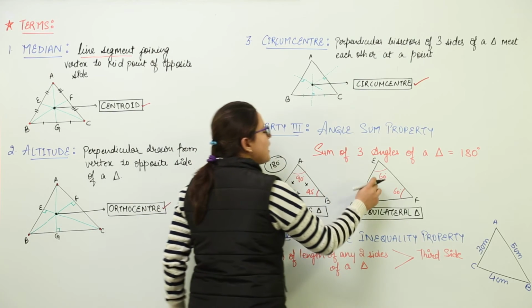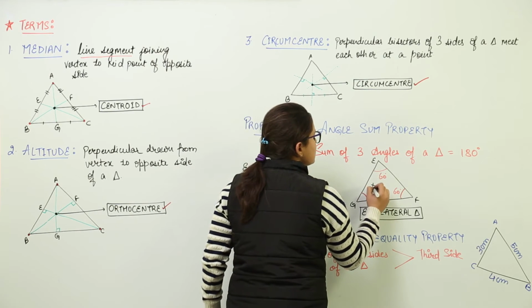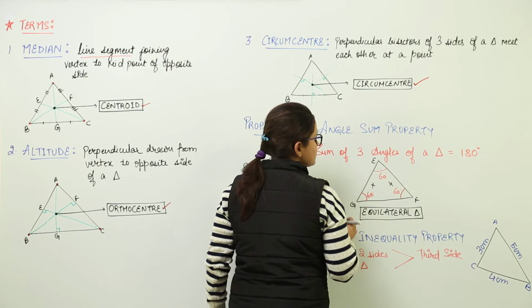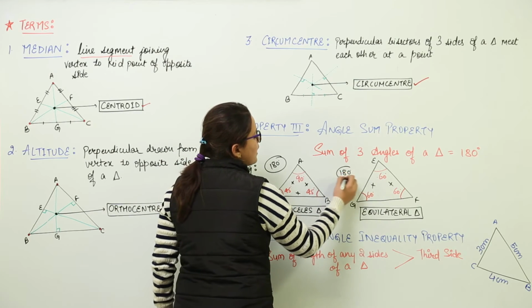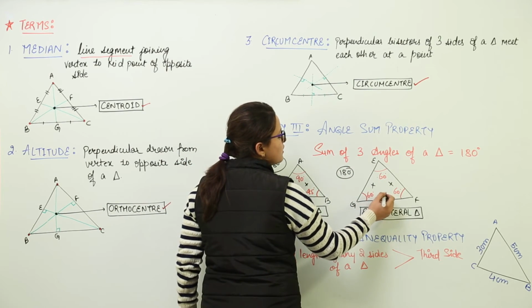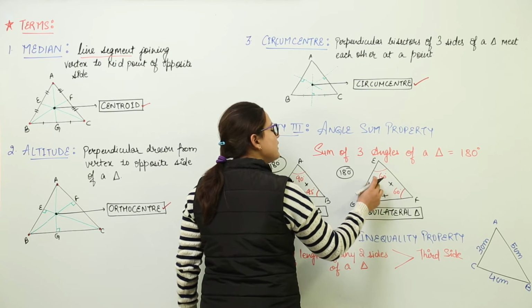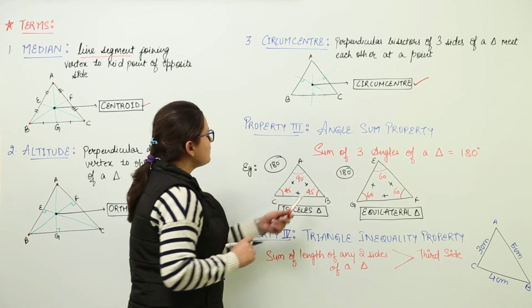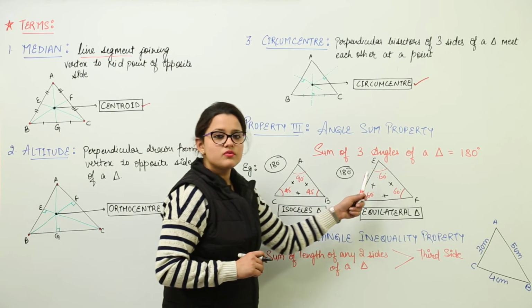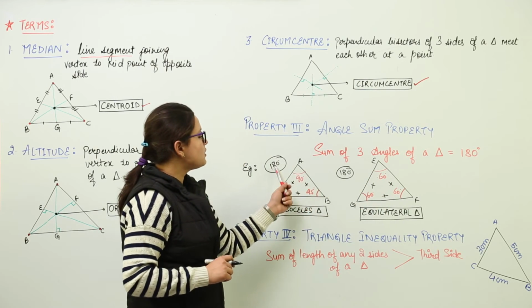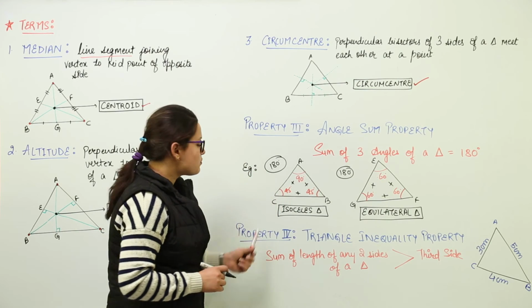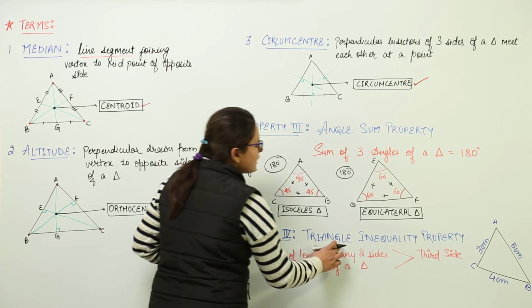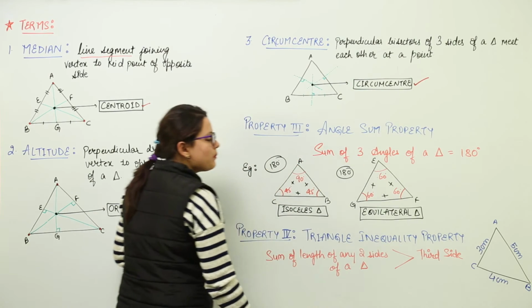Similarly, if you add up all these three angles, that is 60 plus 60 plus 60, you are going to get 180. So no matter how you add it, even if you do it this way, you add these two and then that, then also you are going to get 180. That means the sum of all the three angles of a triangle is always going to remain 180 degrees. That is the angle sum property. Now the next property that we have is the triangle inequality property.